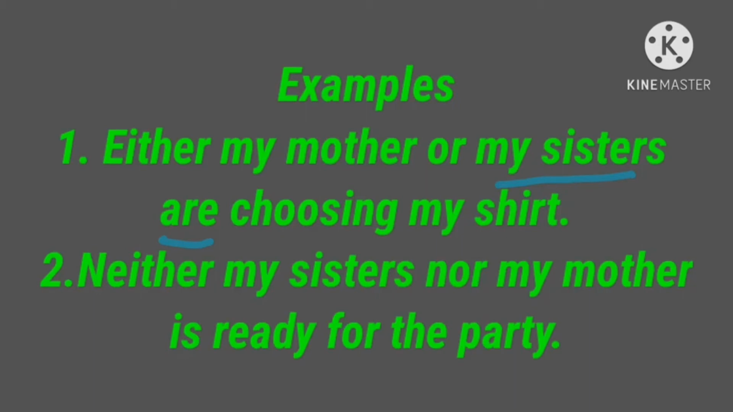Next example: neither my sisters nor my mother is ready for the party. Neither my sisters, plural subject, nor my mother, singular subject. Because neither nor is used here, the verb agrees with the subject closest to it. Here the closest subject is my mother, a singular subject, so we use the singular verb is.